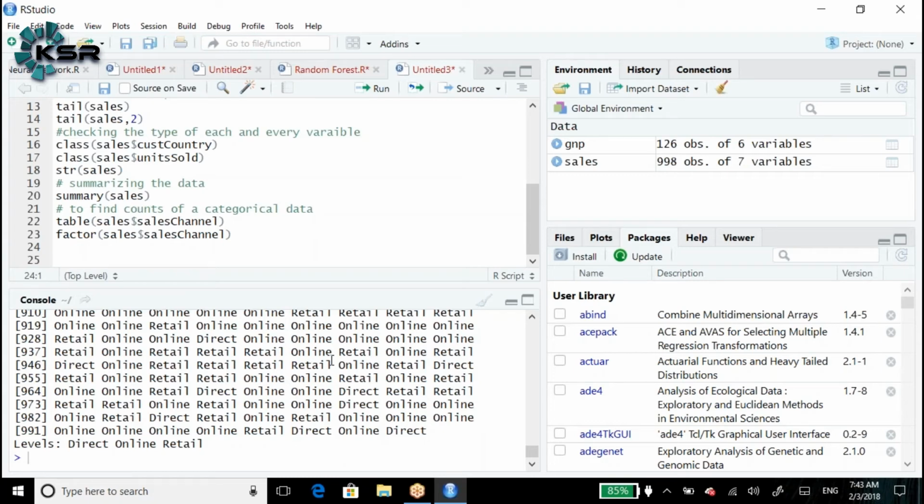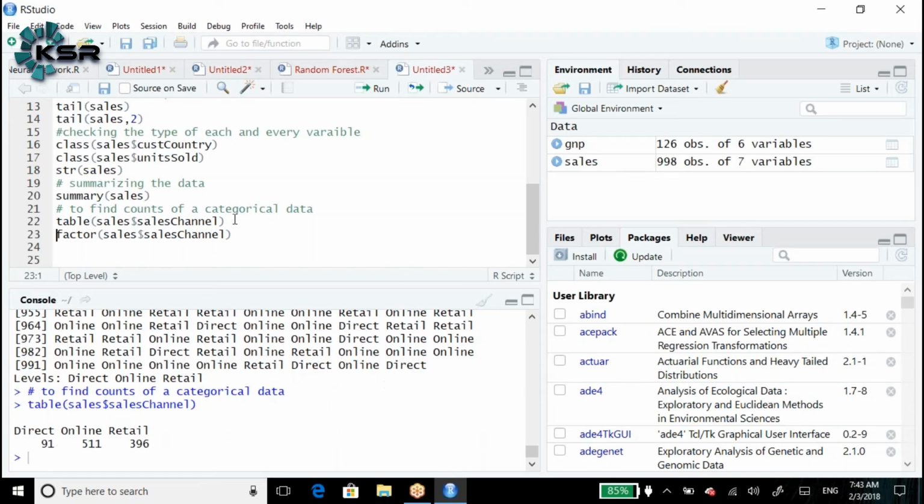How many times has direct been counted? How many times retail? How many times online? To get the count of a categorical variable, we are going to use the table function. Table of sales dollar, sales channel. Here we have three levels: direct, online, retail. Direct has been repeated 91 times, online 511 times, and retail 396 times.